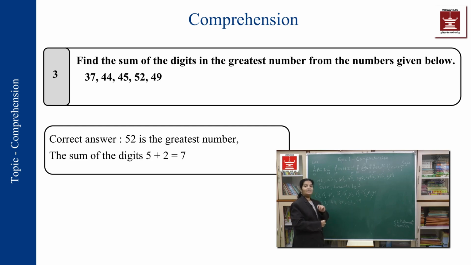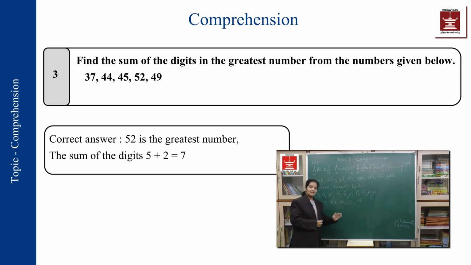Only thing, my interpretation should be correct. My understanding of the question should be correct. So, when I am reading it, I should interpret it properly. When you are reading the question, take a little more time. Okay. And see that you are interpreting it in the correct way. So, the greatest number is what was my first task. So, in this series, the greatest number is 52.